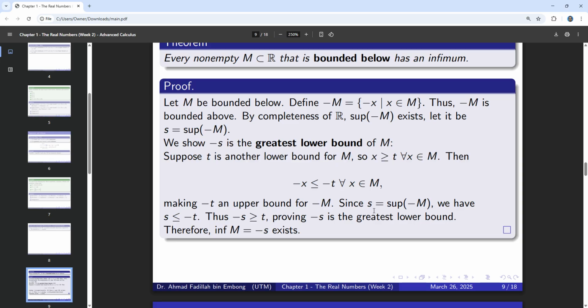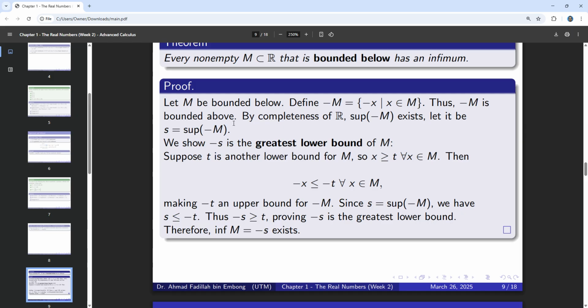Since we already said that s here is a supremum, right? Therefore, s is the lowest upper bound, or the least upper bound, for negative M. Let me recall again: we already set negative M like this, and then we say that it is bounded above.